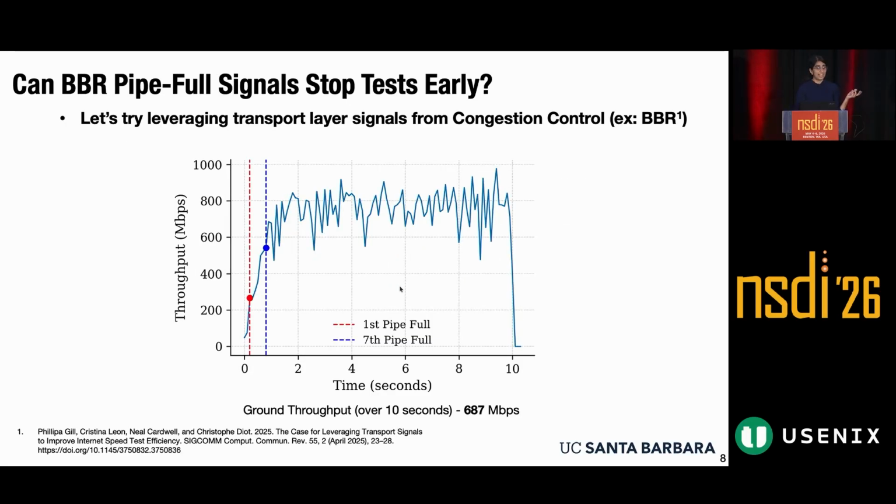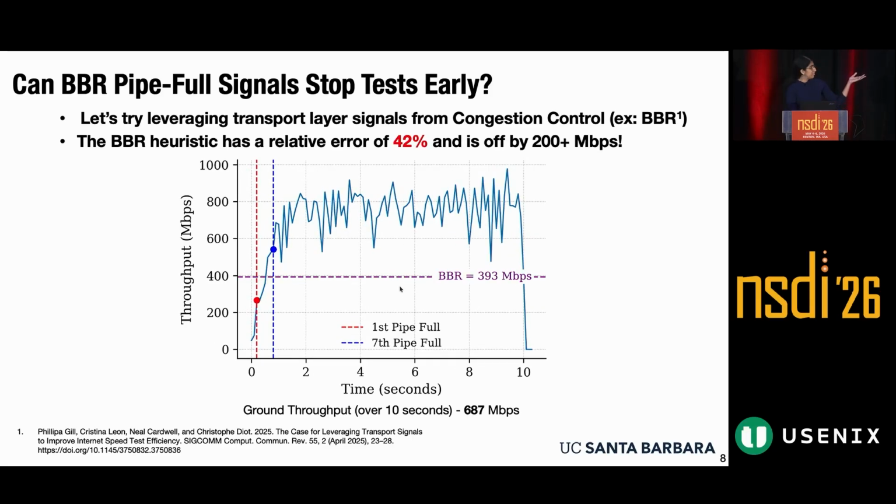Let's apply an existing heuristic that was published in SIGCOMM CCR last year. This type of heuristic tried to leverage the inherent congestion control signal, that is BBR, that's used in speed tests. BBR essentially tries to ramp up and increase our congestion window size. Let's apply this heuristic and see if we can terminate early.